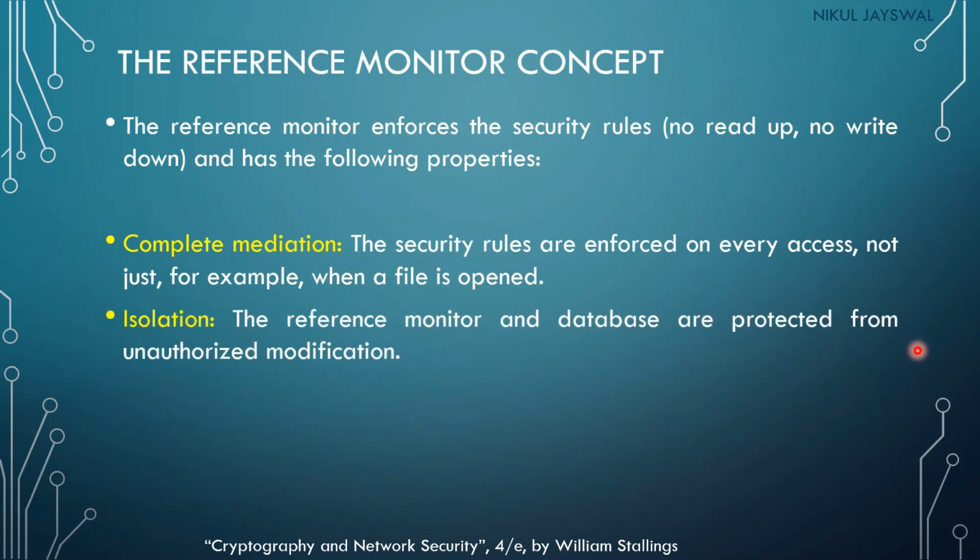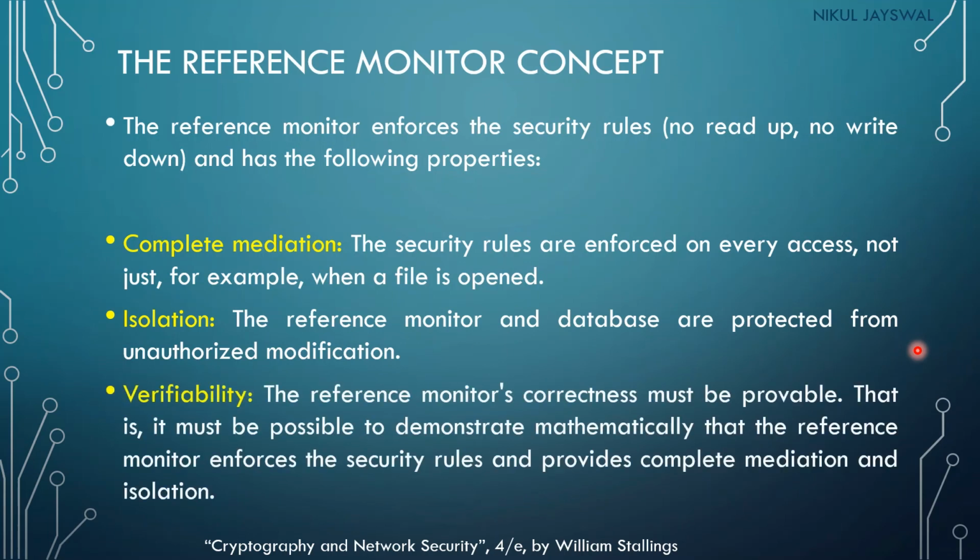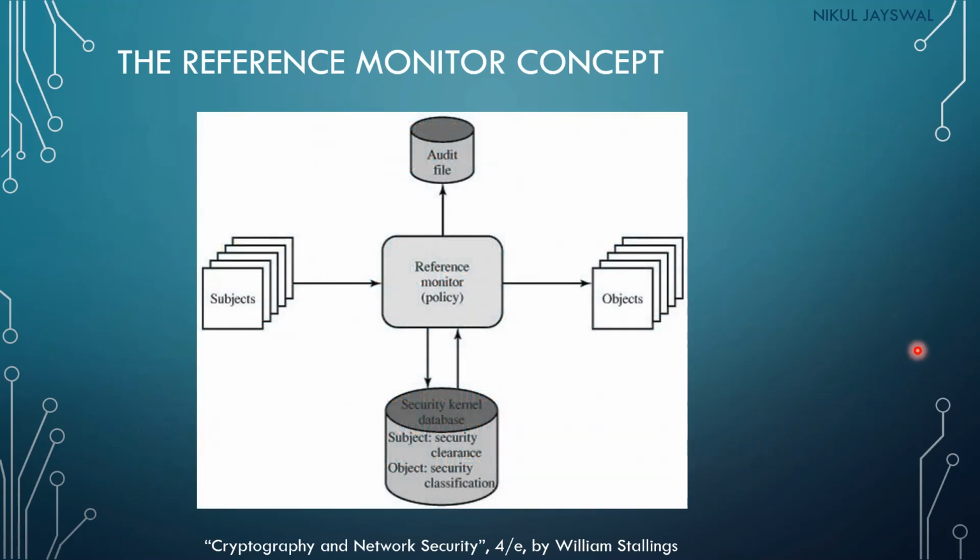Next is isolation. That means the reference monitor and database are protected from unauthorized modification. Then verifiability, that is, the reference monitor's correctness must be provable. It must be possible to demonstrate mathematically that the reference monitor enforces the security rules and provides complete mediation and isolation. So complete mediation and isolation can be mathematically proven for the reference monitor concept.